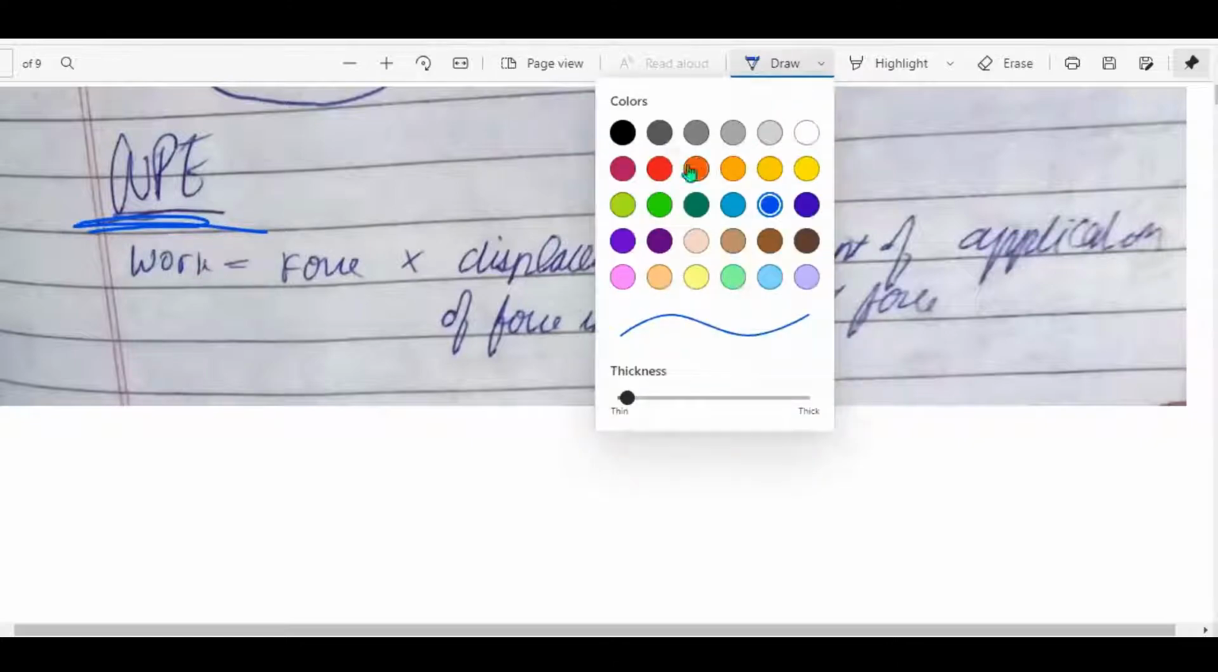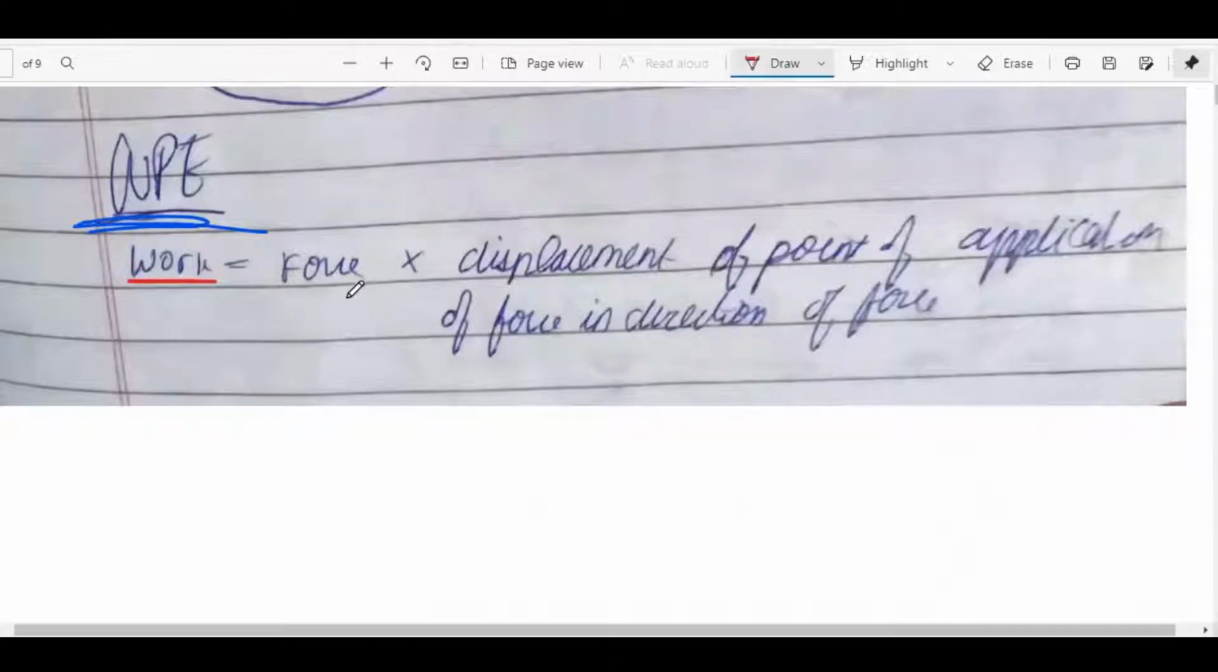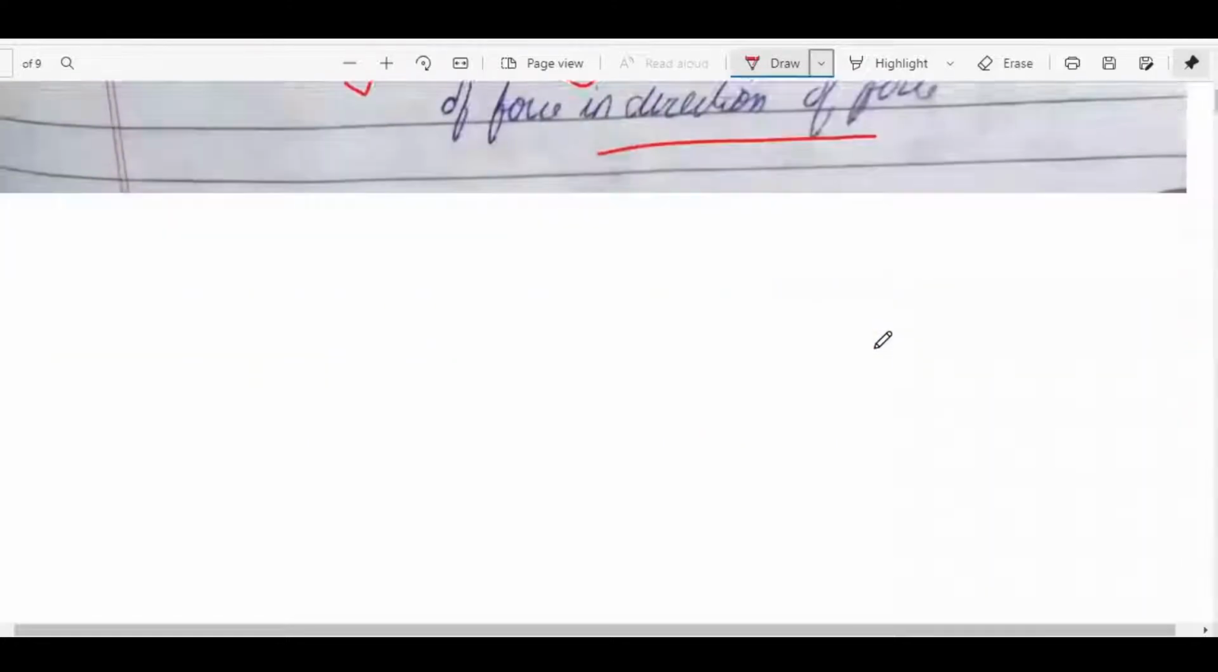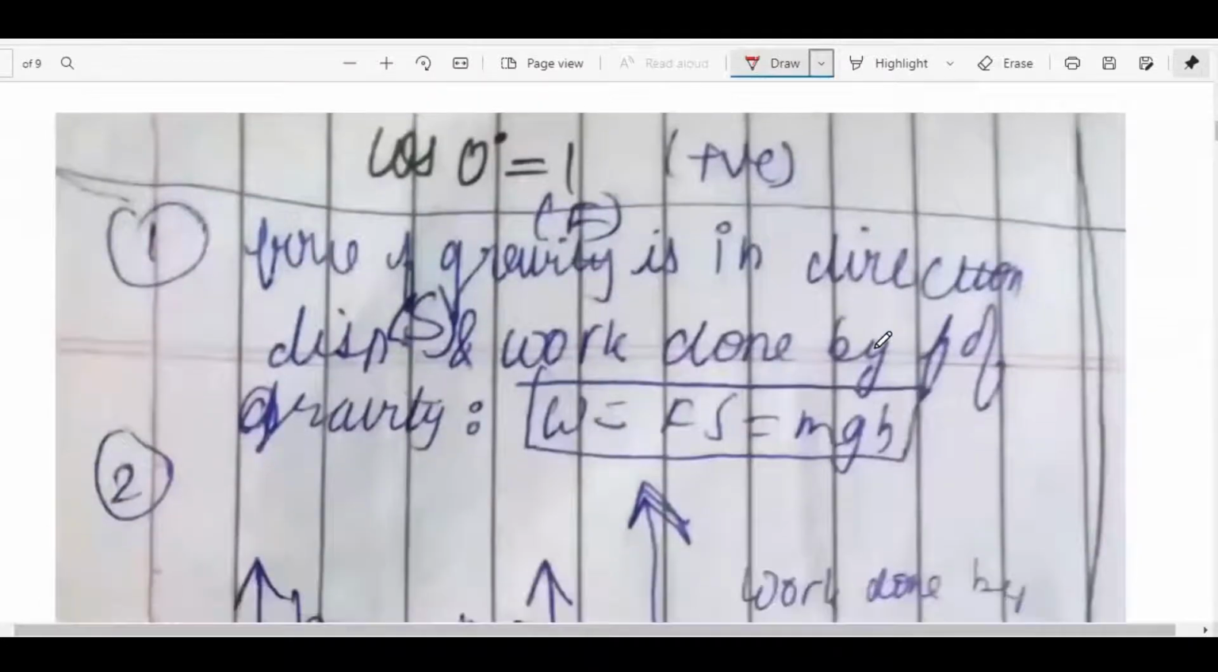In the previous grades, you have learned that work is equal to force into displacement of the point of application of force in the direction of the force applied. Let's see what are the instances.